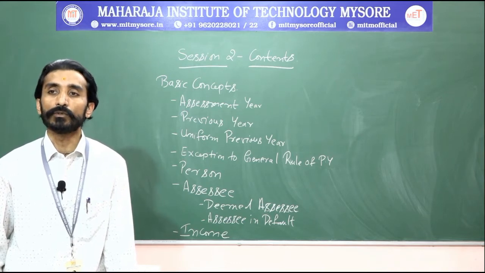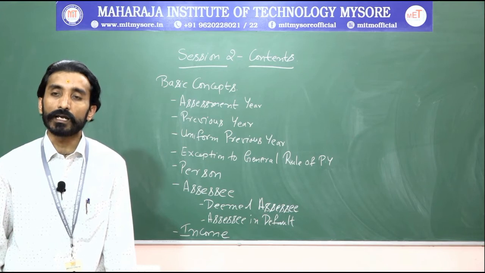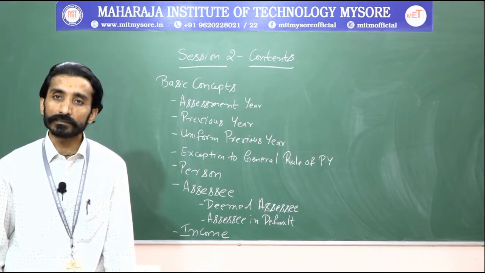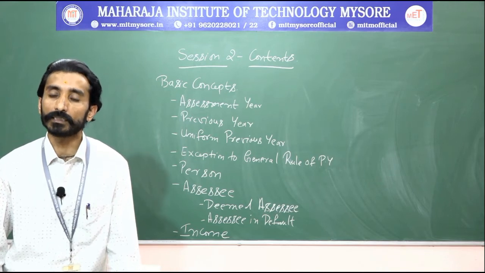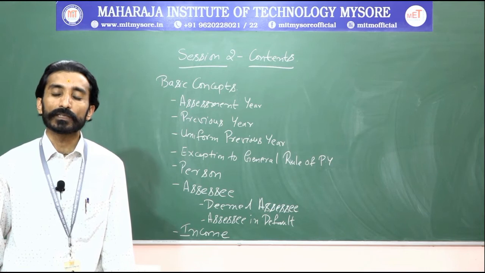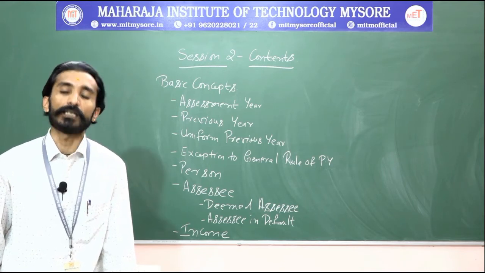Means here you are just paying your tax, as well as in case you are not paying it, whatever interest or penalty will be levied, you will be paying in the first category. Next thing is the second category.